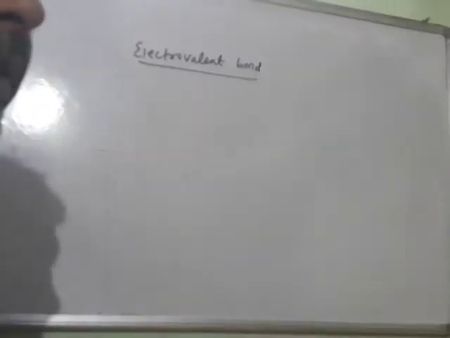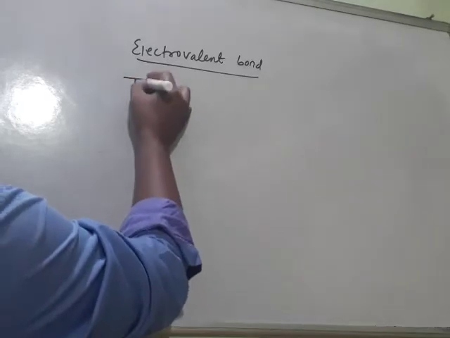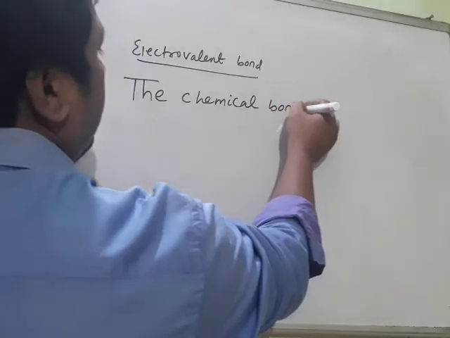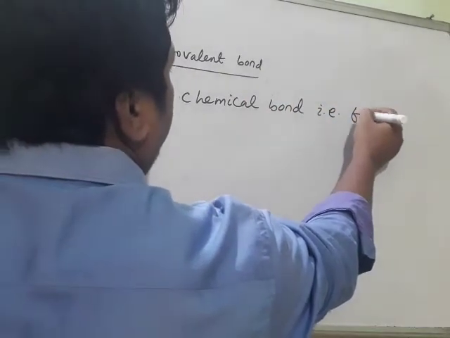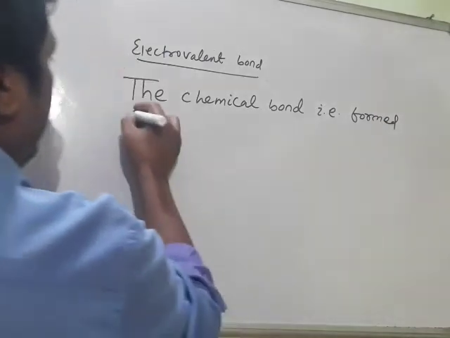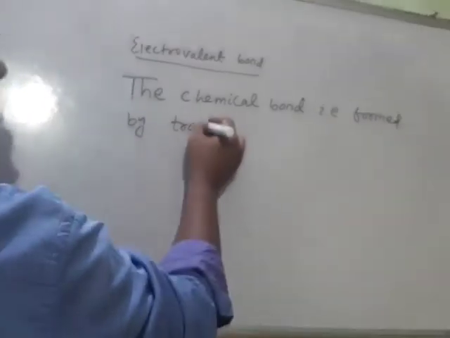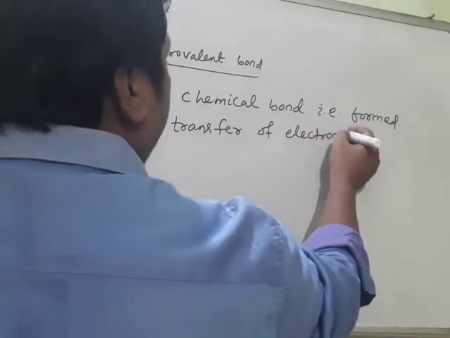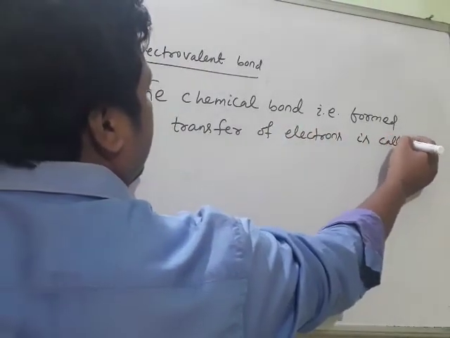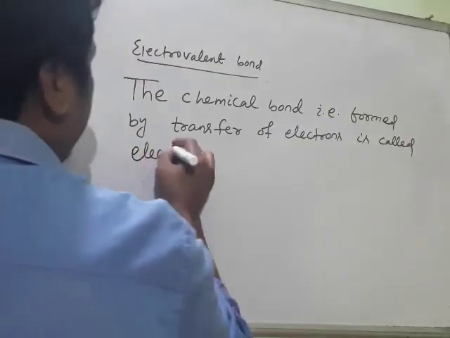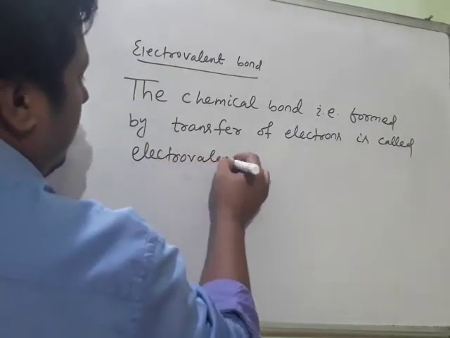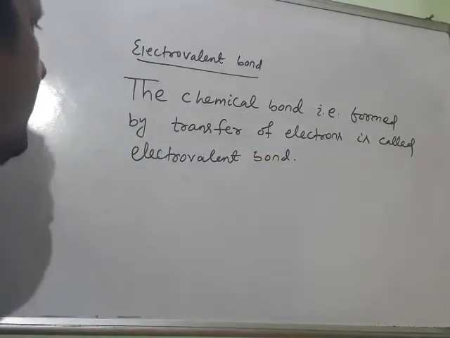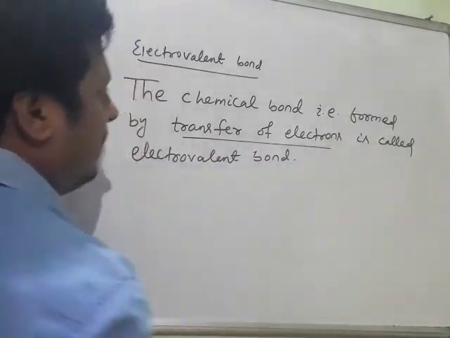So what is electrovalent bond? The chemical bond that is formed by transfer of electrons is called electrovalent bond. What is the meaning of this? The meaning is that transfer of electron takes place.